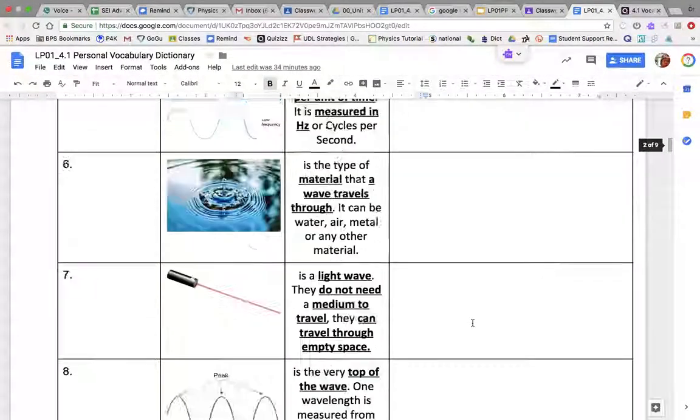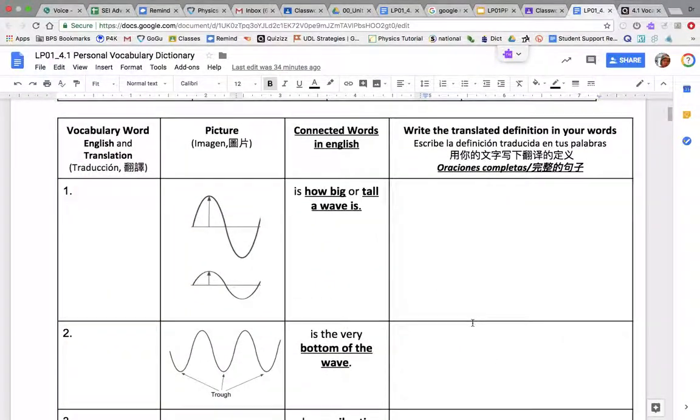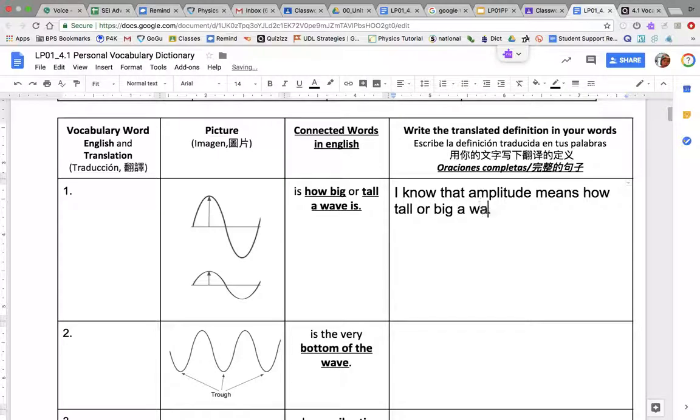Okay, so for this week, I want you now to complete the vocabulary dictionary. The way we're going to do this is I want you to use sentence frames, like, I know that blank means blank. So, for example, I know that this word is amplitude, and amplitude means how tall or big a wave is.